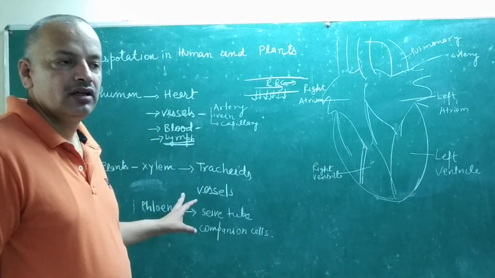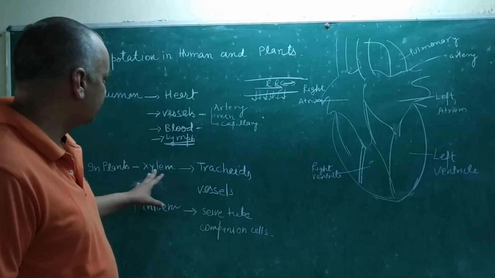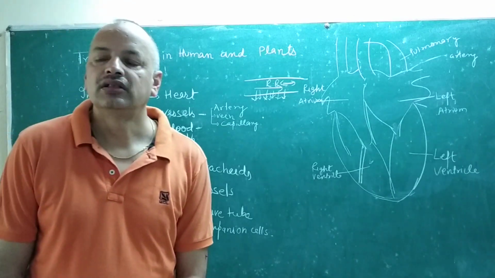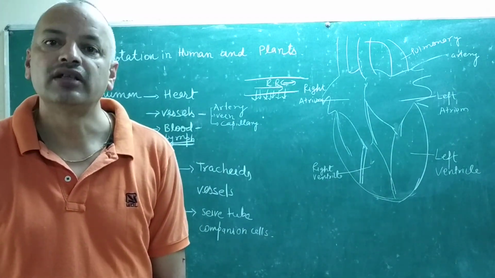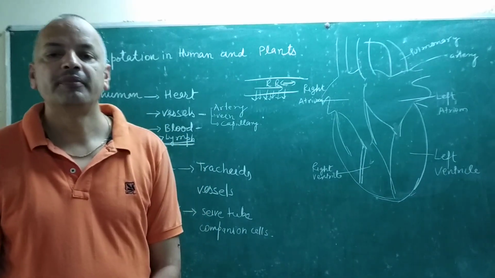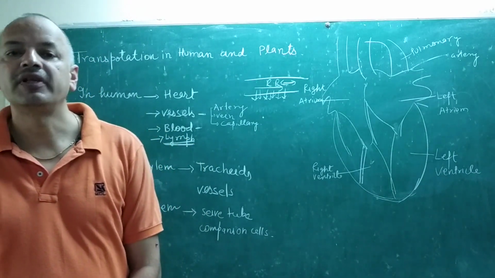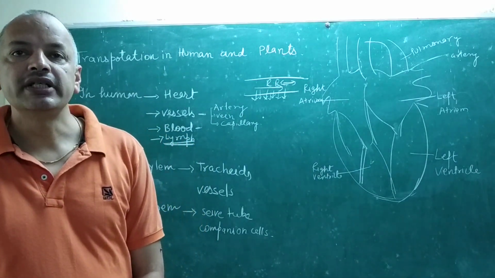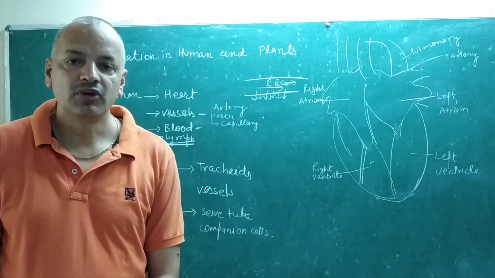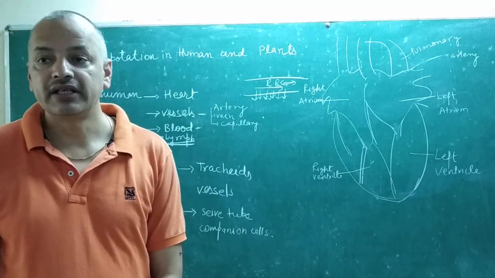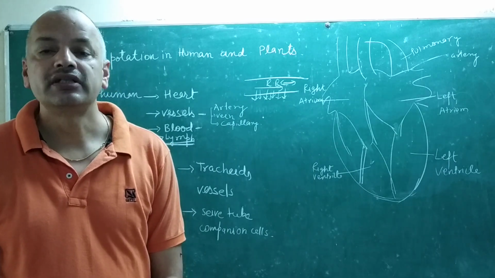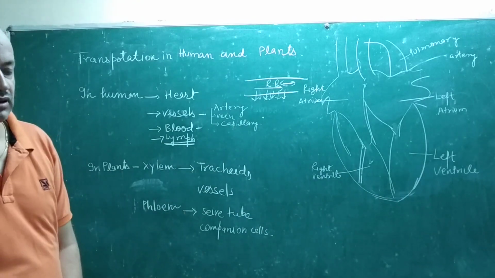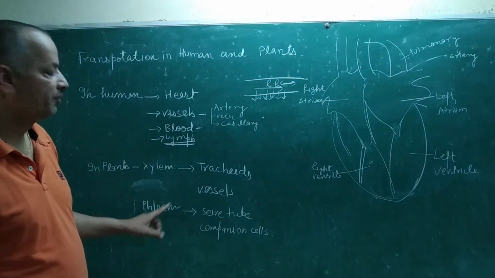Now we will see transport in plants. Plants take material or nutrients from either the soil or the leaf, and these materials must be transported to the whole body according to requirement. To transport them, they use a transporting system called the conductive system, and the conductive tissue system is made of two groups of tissue, called xylem and phloem.